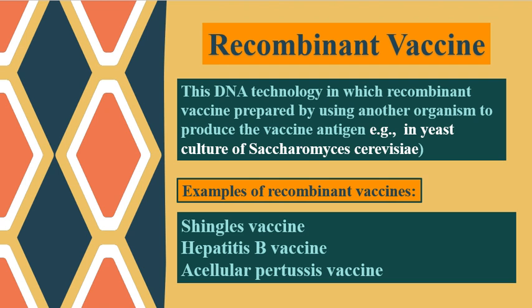Now I'm going to talk about recombinant vaccine, which is a subunit vaccine.